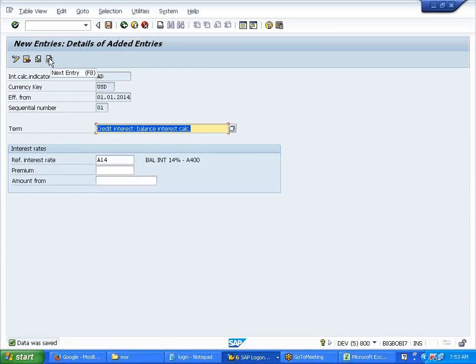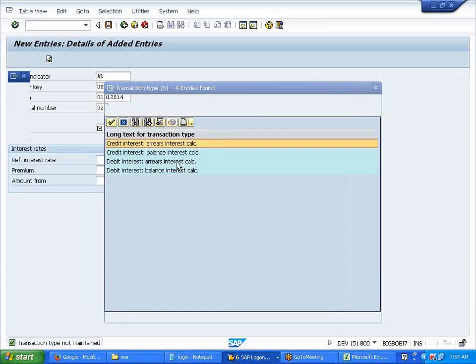One more I have to do. Even if you are not using that debit balance, the system throws an error. You need to set it up. Here, AD. The sequence is now 2, right? We did it for credit. We need to do it for the debit also.